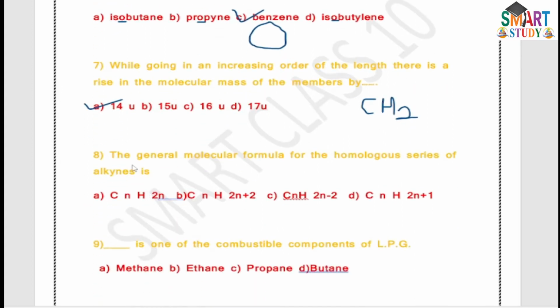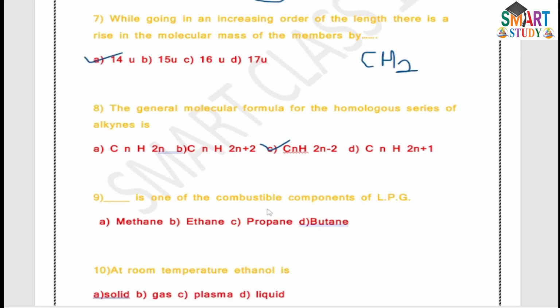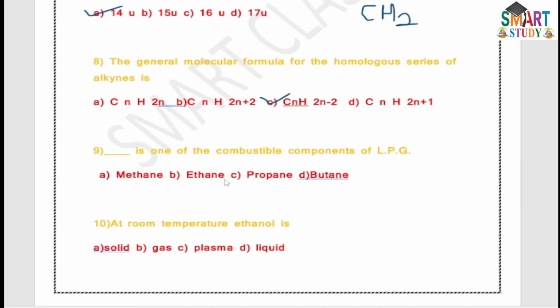Eighth: the general molecular formula for the homologous series of alkynes. Alkynes consist of a triple bond, so CnH2n-2, option C, is correct. Ninth: dash is one of the combustible components of LPG. LPG is liquefied petroleum gas, which consists of methane, a combustible gas.